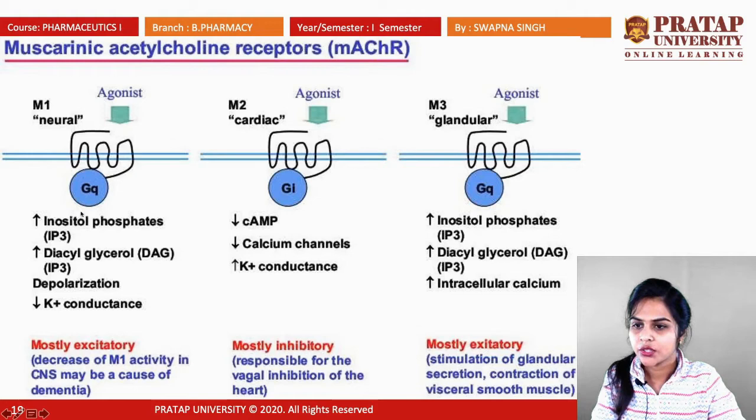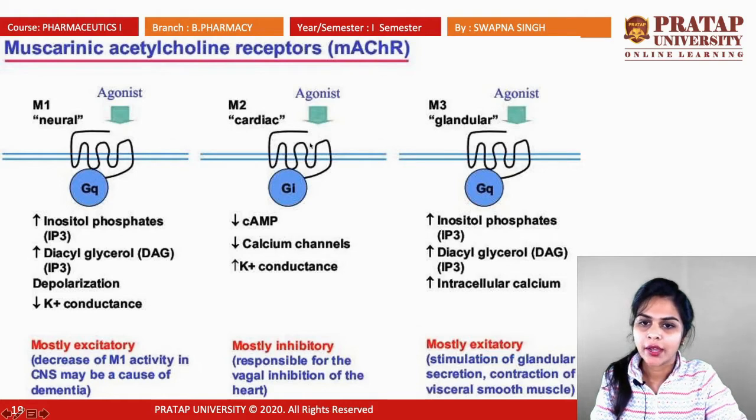How is the agonist action shown? They increase the IP3 DAG pathway, they cause depolarization, and they decrease potassium conductance. So mostly they are excitatory in nature, and a decrease of M1 activity in the CNS may be a cause of dementia. Dementia is a syndrome where a human starts to lose their memory, or you can say becomes forgetful.